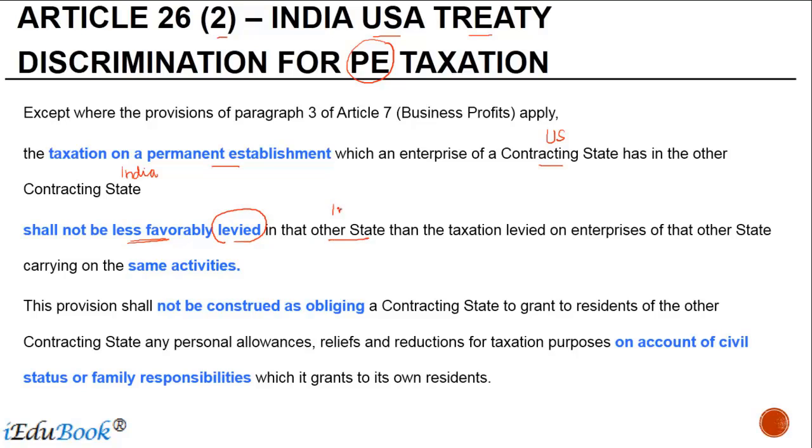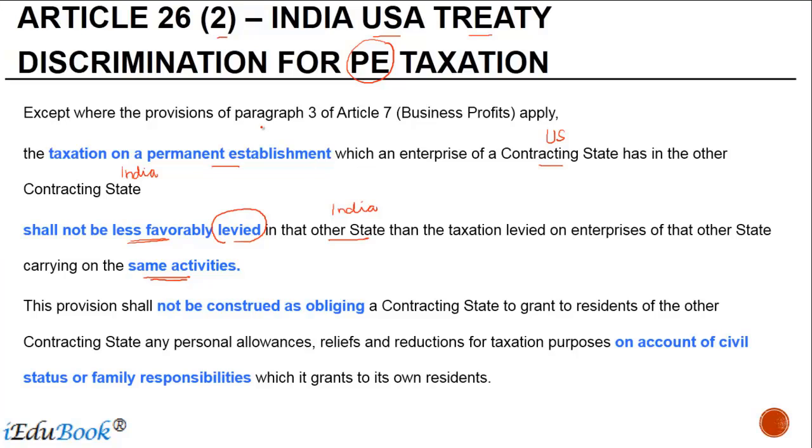in that other state, which is India, than the taxation levied on enterprises of that other state carrying on the same activities. What this implies is simply that once a foreign company has a PE in India, when you calculate the profits of a PE, the benefits which a PE should get should be at least equal to the benefits which a local resident gets. The PE may get some more benefits also, and that will not be construed as a discrimination against the local enterprise. And even if it is, that is not something which is dealt with in the non-discrimination clause, right?